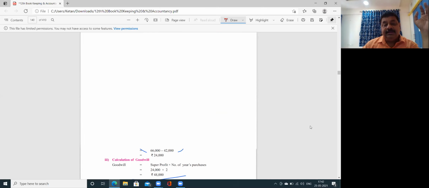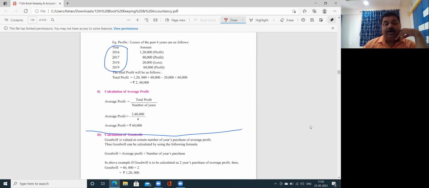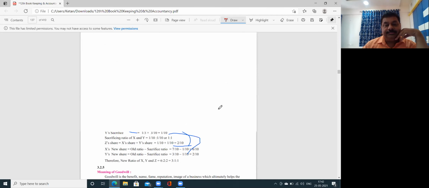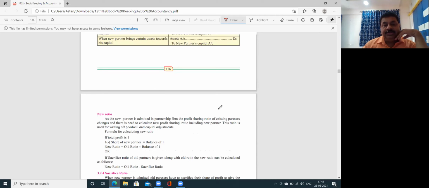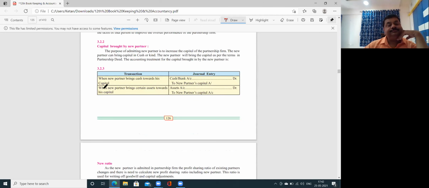आपको याद है? Yesterday only I told you, or else I'm taking you to that page. This is a very good advantage of this screen sharing. देखो ये. When a new partner brings cash towards his capital, entry: cash or bank to new partner's capital. If it is brought in kind, that means in asset account due to new partner's capital.